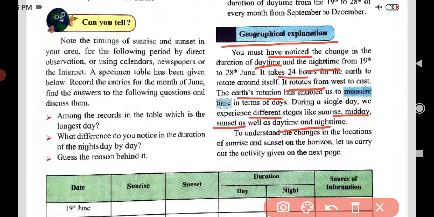To understand the changes in the location of sunrise and sunset on the horizon, let us carry out the activity given on the next page. Dear student, for better understanding, what we are going to understand by this activity is the changes in the location of sunrise and sunset. We'll continue with the next page.